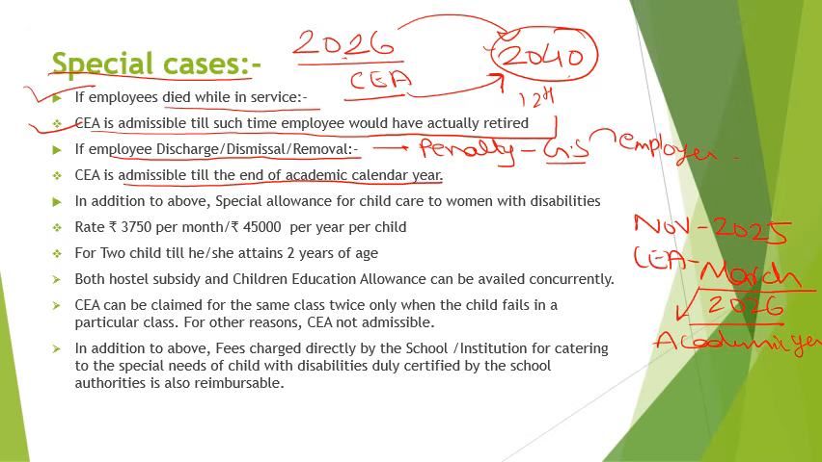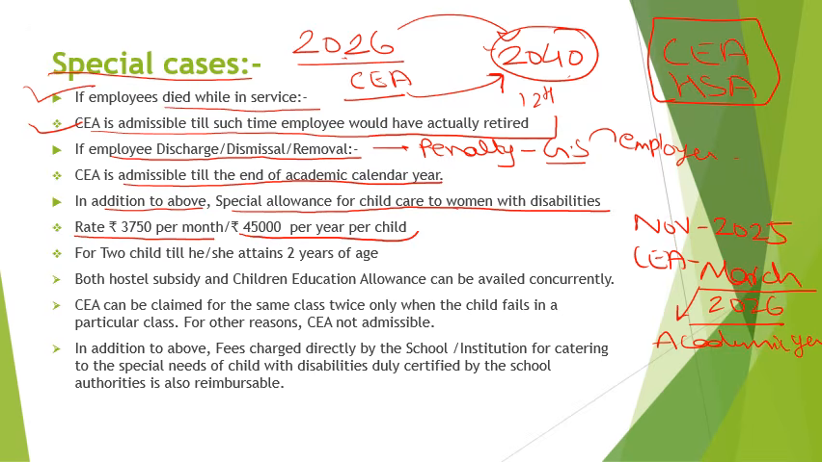Next is, in addition to the above, a special allowance for child care to women with disabilities. So, what are they getting now? Children education allowance and hostel subsidy allowance. Now, another special allowance is given to women with disability for taking care of their child. And the rate for this is 3,750 per month or 45,000 per year per child.